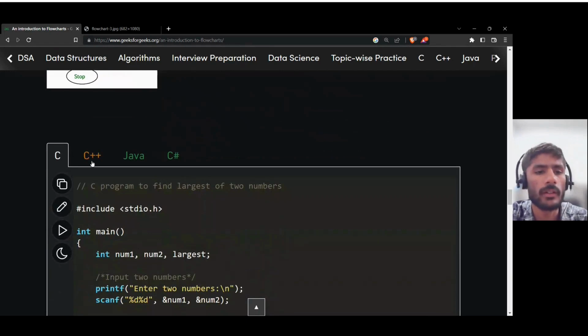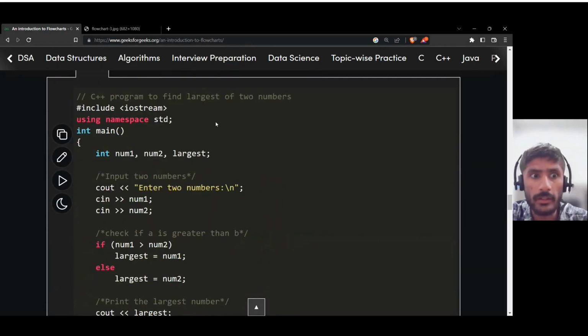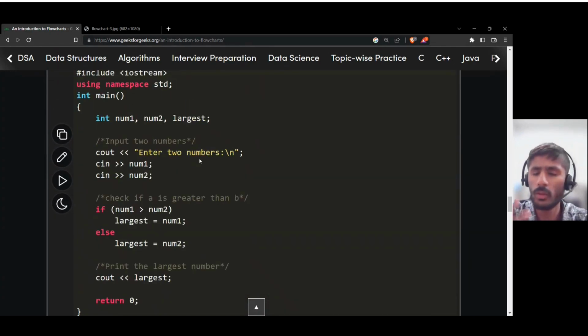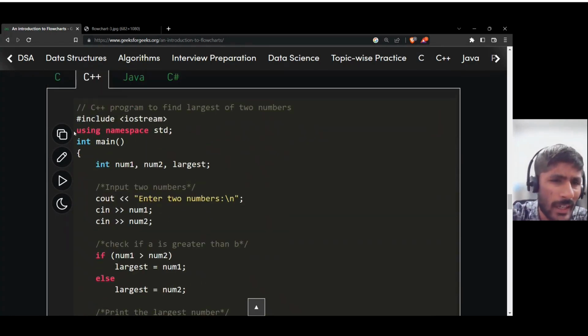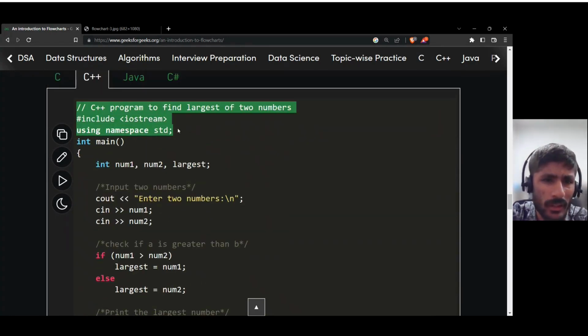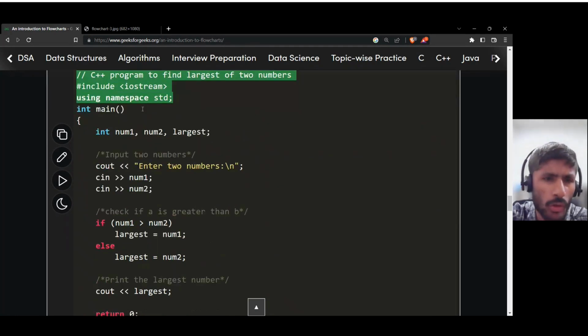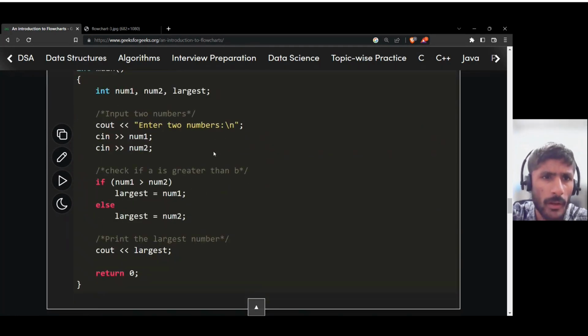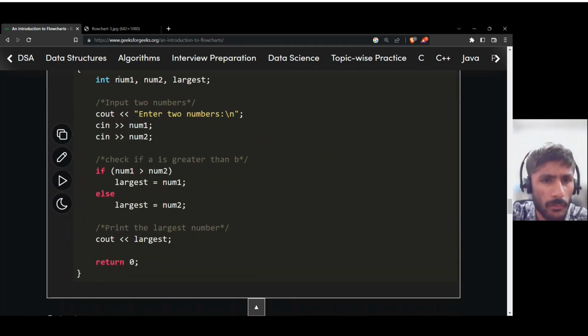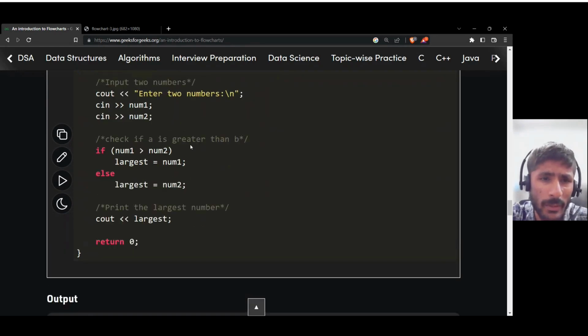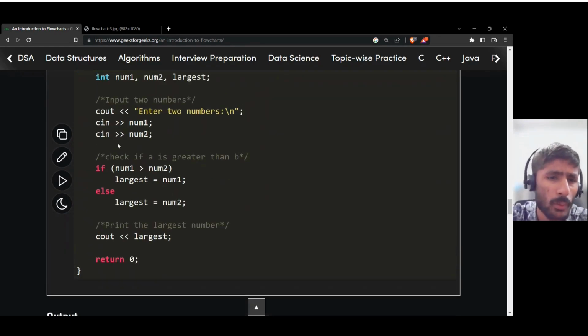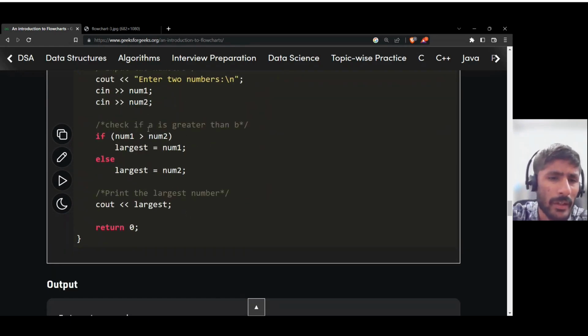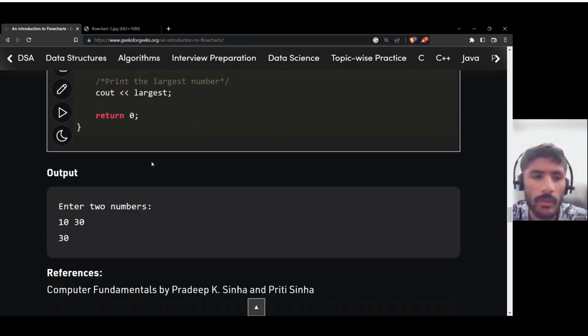Now here we have some example in code. These are some technical words, and you don't need to feel scared. What is this hashtag doing here? What is this using? What is this? You don't need to understand it right now. Just understand that here we have num1, num2, and largest. I will explain it to you. Suppose they are inputting here, and they're comparing with if else. I will explain all of this.